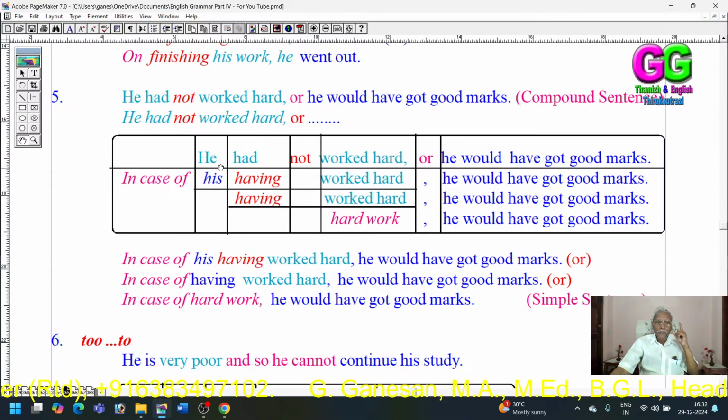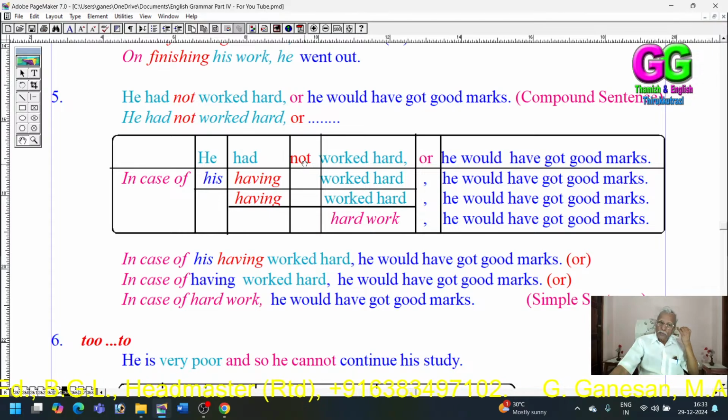Then, secondly, the subject of the first clause, he, has been reduced into its possessive case. Thirdly, there are two verbs here, had and worked. There are two verbs because it is past perfect tense. So the first verb had has been reduced into its present participle, having. So he had not worked hard. Then the not in the first clause should be dropped.